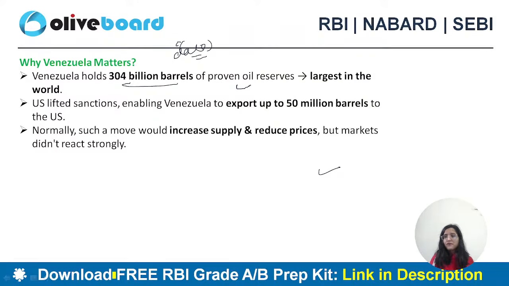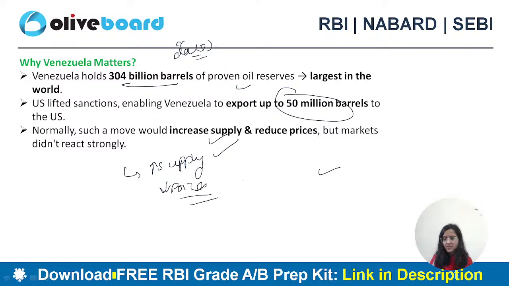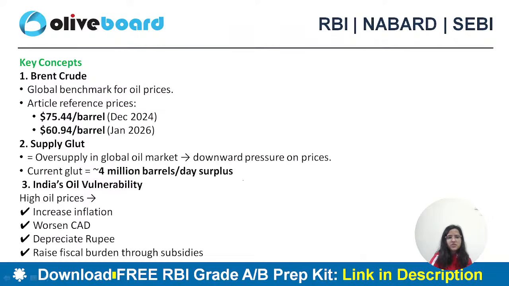If the US has lifted sanctions, Venezuela will be able to export up to 50 million barrels to the US. Usually this increases the supply and reduces the prices. But this did not happen in this case because these reserves are not really usable.